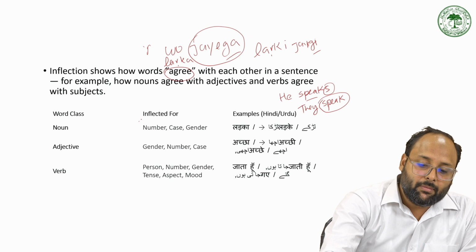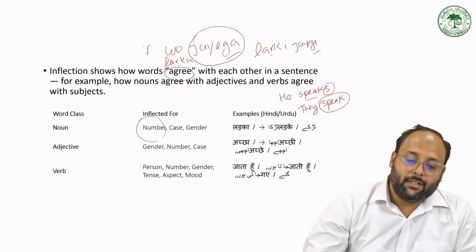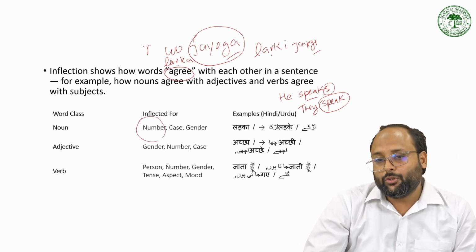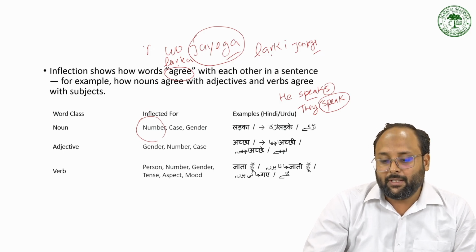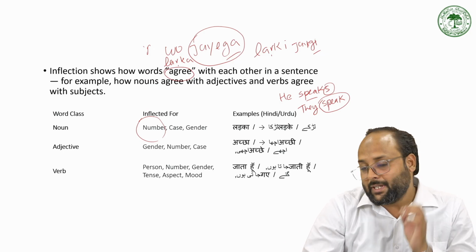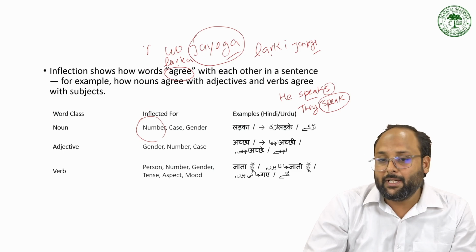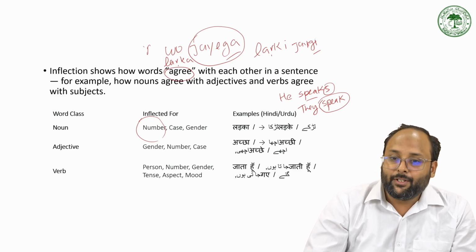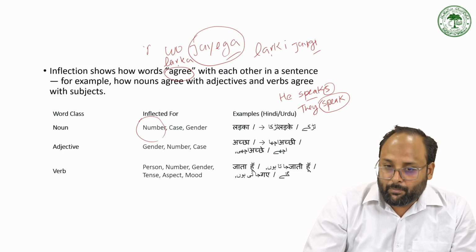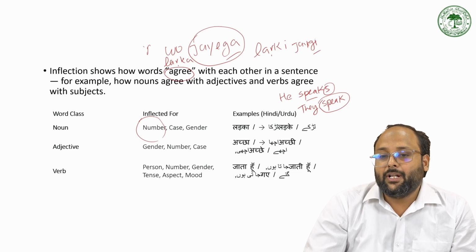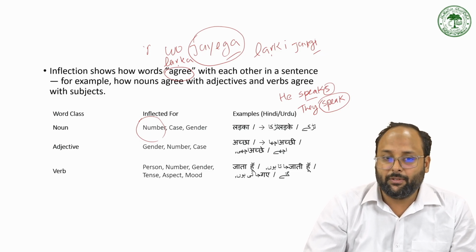So there is a number and gender according to the noun, so it takes the inflection for adjective. Like अच्छा लड़का for masculine gender, अच्छी लड़की for feminine gender, अच्छे लड़के for masculine plural, अच्छी लड़कियां for feminine plural. So that kind of inflection we also have.